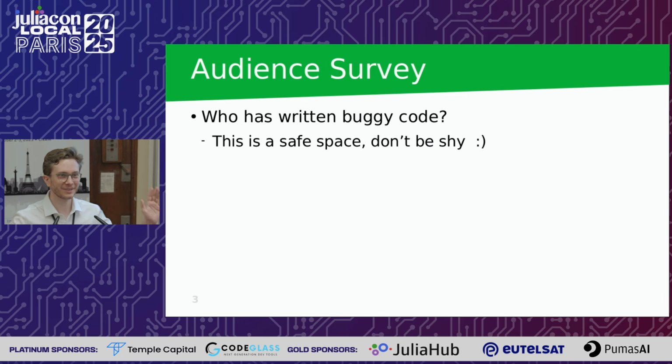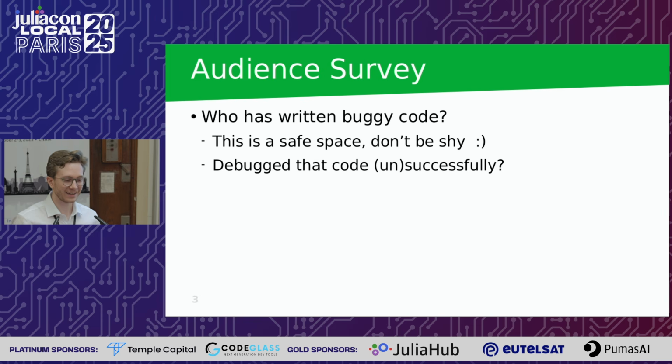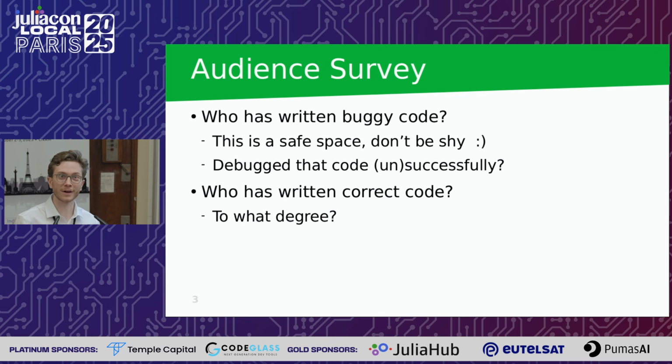Well, okay, good. Everyone's very honest here. And who has debugged that code? Maybe not so successfully. Yeah, it happens, right? So this is something that we all know. And maybe the most interesting question from my side is, who has written correct code? And if so, to what degree? Decision coverage, anyone know of this term? Okay, there's a few who know this, but it's difficult, right? So yeah, this is where we're going in this direction. We're not going to get to completely correct code, and well, it's completely difficult to do this.